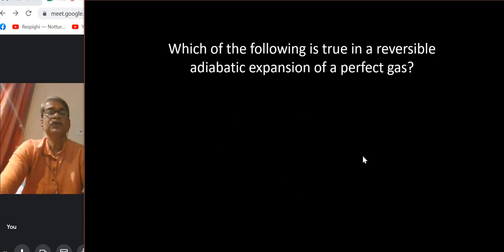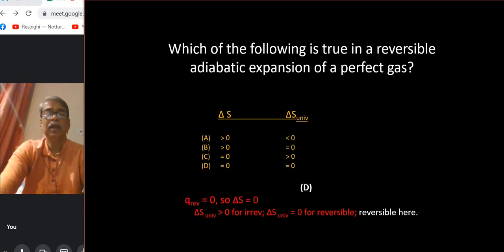Which of the following is true in a reversible adiabatic expansion of a perfect gas? So again, it's the same kind of question, and you can follow the logic, take it as an exercise. The answer is D.